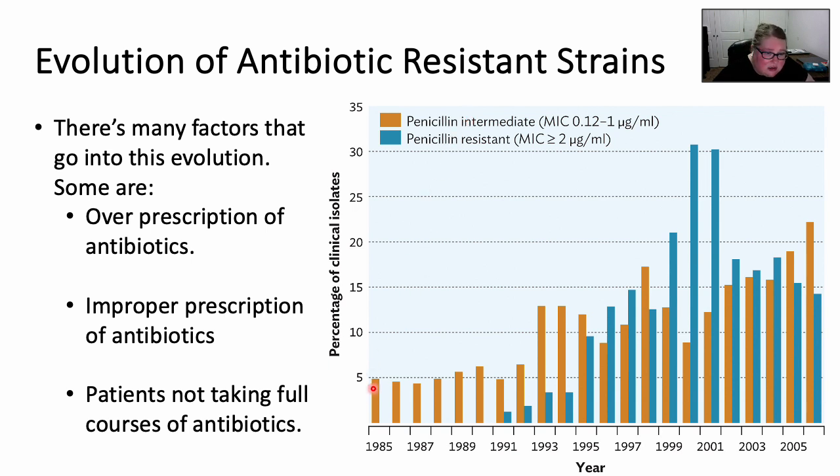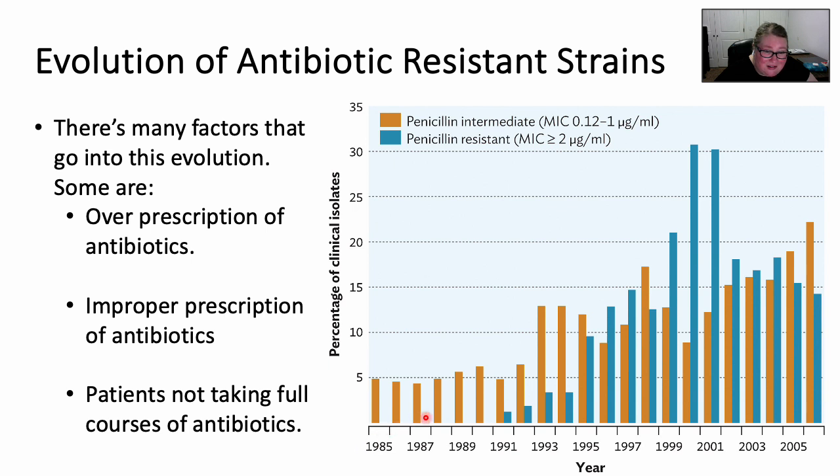Okay, so what we can see here, starting in 1985, we're going to see our percentage of clinical isolates, so number of strains that are penicillin intermediate, increase, and they're going to keep increasing. They might dip for a little bit, but they're going to keep increasing at a pretty normal rate. These blue bars are fully penicillin resistant. These are drug-resistant forms.